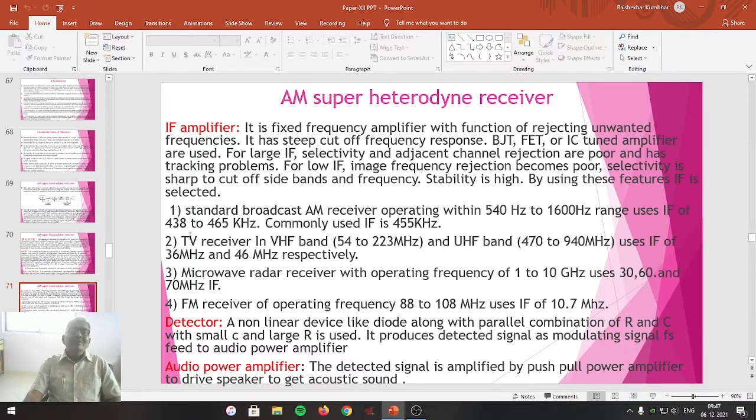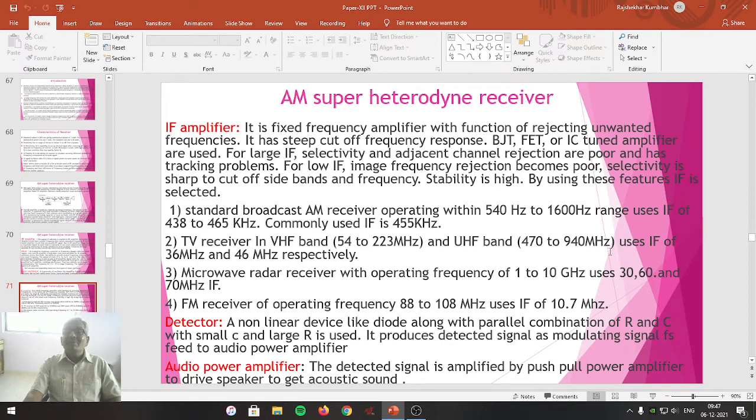Second one is, as far as the television receiver is concerned, in VHF band operating within 54 to 223 megahertz. This is the VHF range frequency. And UHF band 470 to 940 megahertz. This is the UHF frequency range.